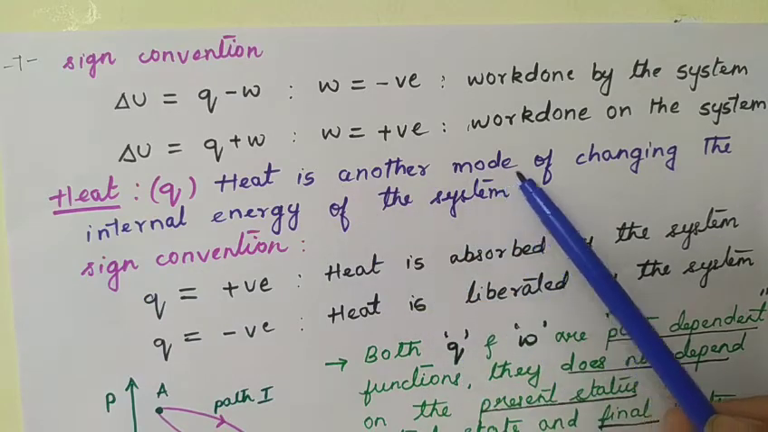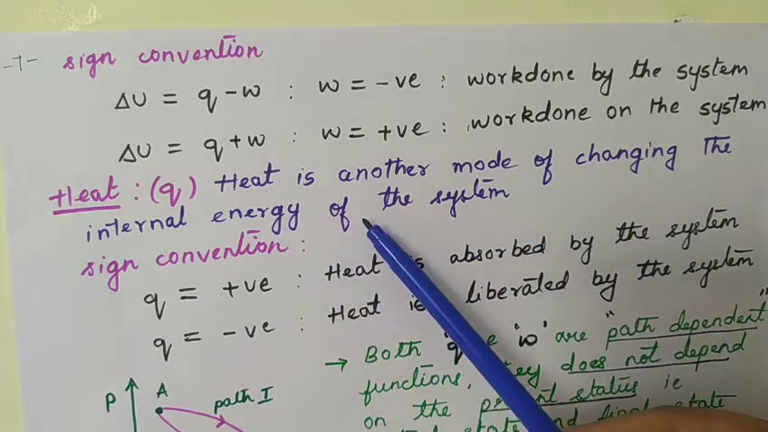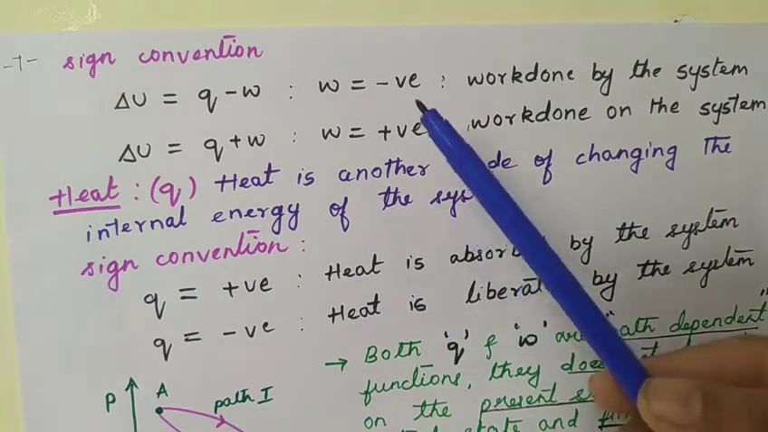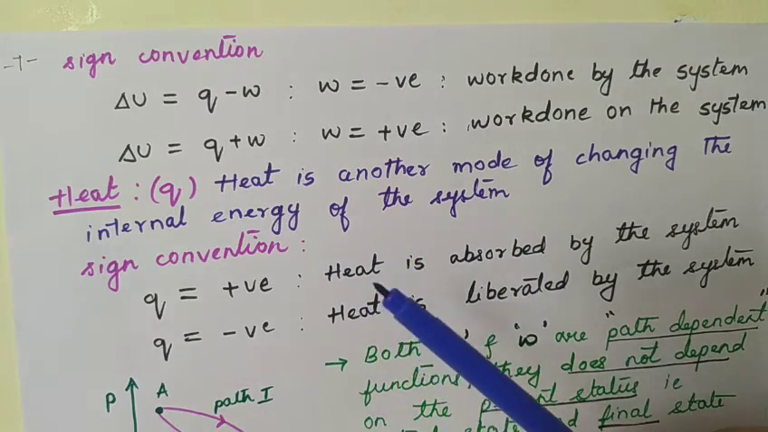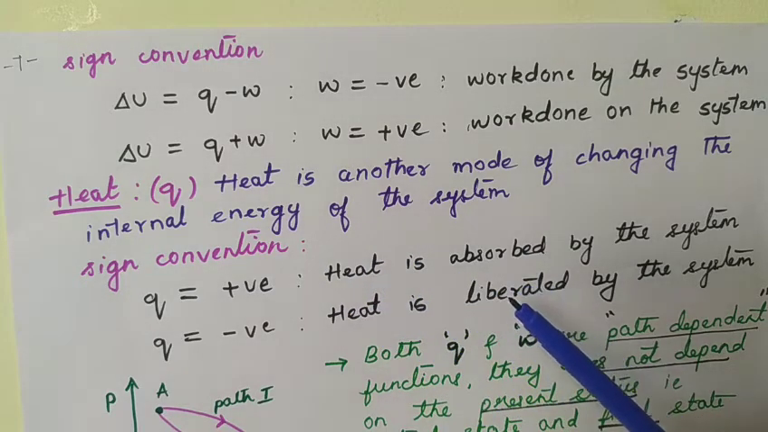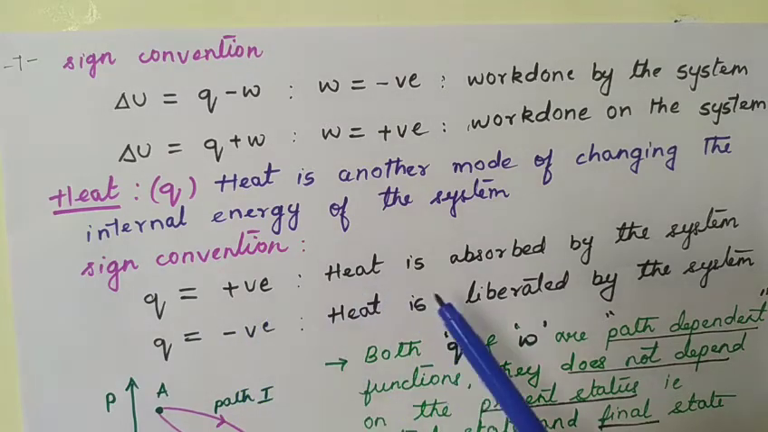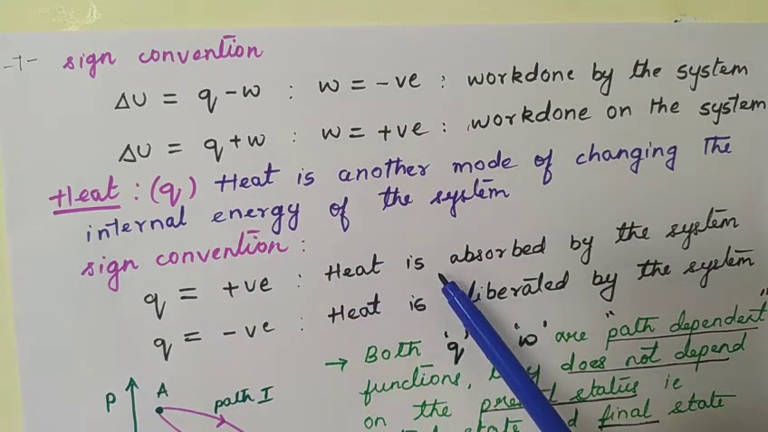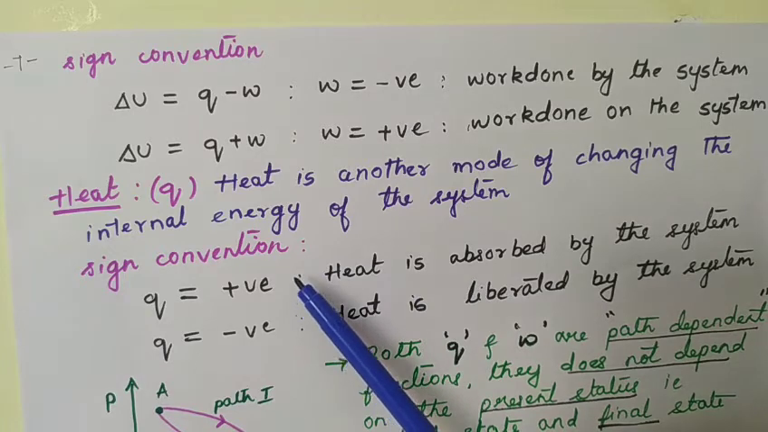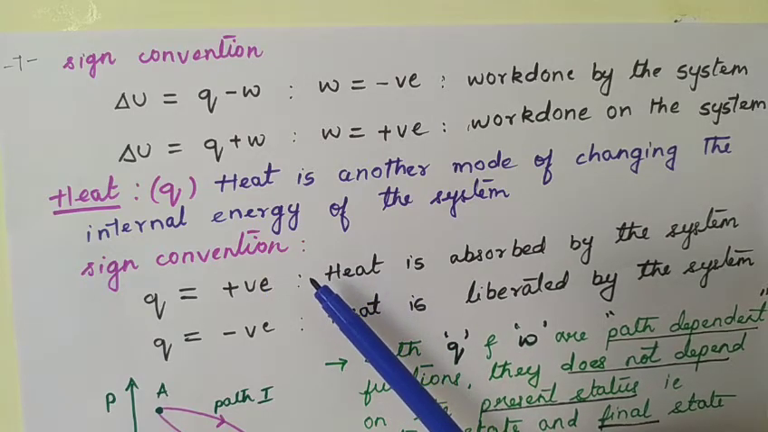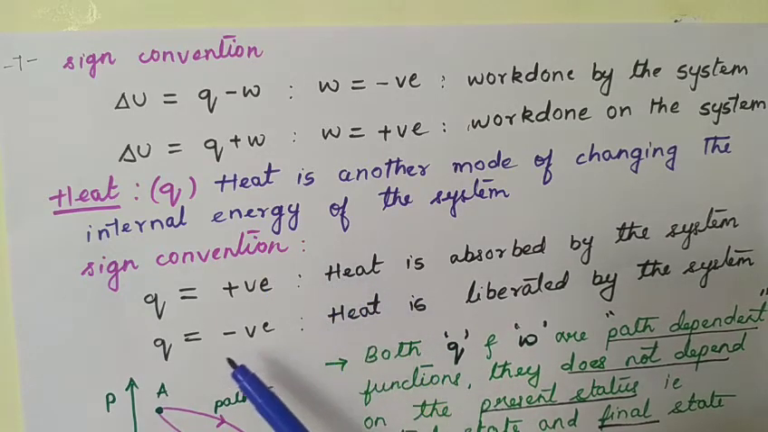With this, let us know the second important term, that is heat. Heat is another mode of changing the internal energy of the system. So using heat and work, we can change the internal energy of the system. So look at the sign convention here. Q is positive means heat is absorbed by the system. For any endothermic reaction, we write positive because heat is absorbed by the reaction. Q is negative, heat is liberated. In exothermic reactions, the heat is liberated by the system.